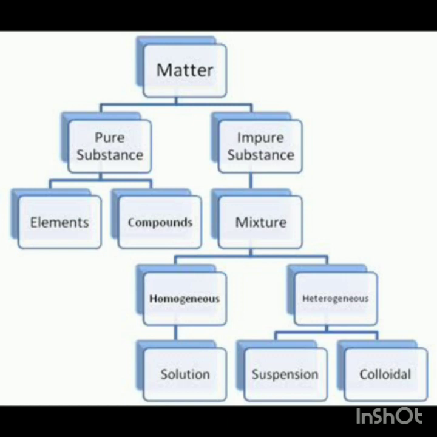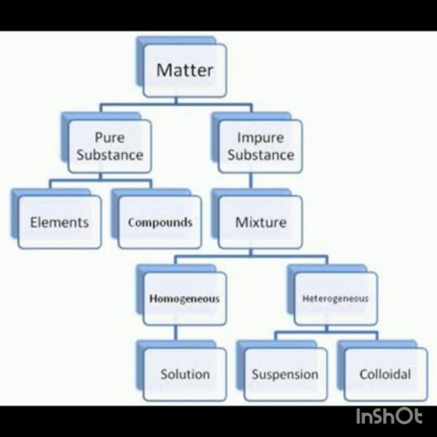Then further we have divided their categories. Pure substances are divided into two categories, that is elements and compounds. Impure substances are also known as mixtures, which are further divided into homogeneous and heterogeneous mixtures. Homogeneous is of one type, that is true solution, and heterogeneous are of two types, that is suspension and colloid.